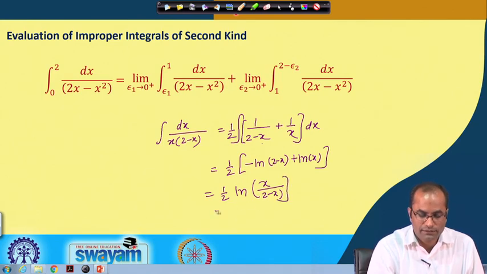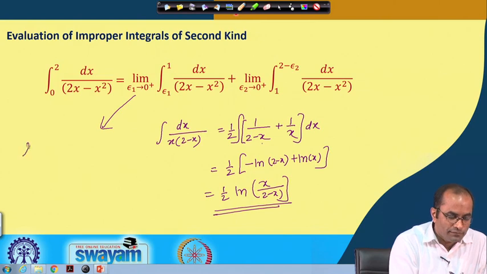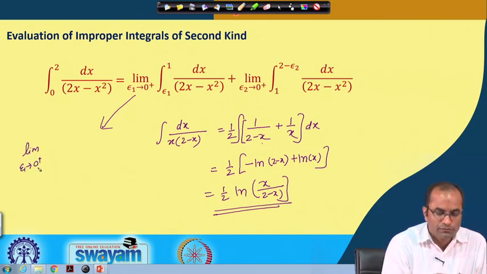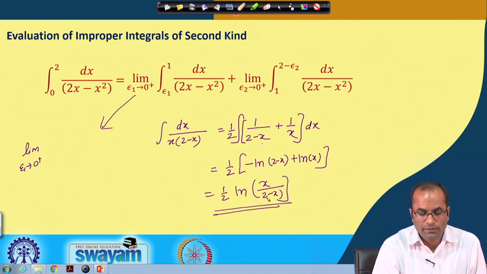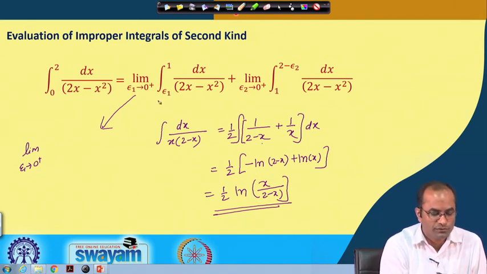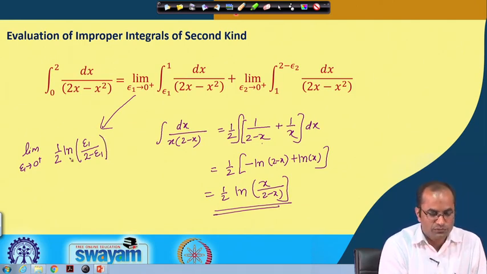That is the integral, and now we will take the first integral, for example, here where the limit as epsilon 1 goes to 0 from the positive side, and this value we will write down first. So, above here 1. So, 1 minus ln 1 will be 0 when we put the lower one. So, we will get half and ln of epsilon 1 over 2 minus epsilon 1, the limit epsilon goes to 0 plus.